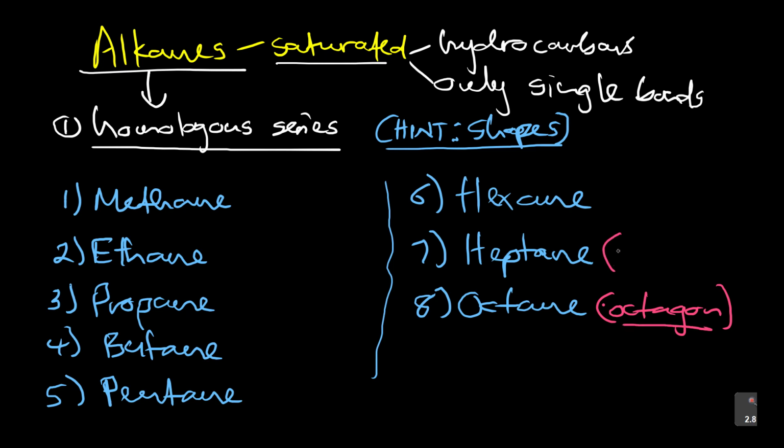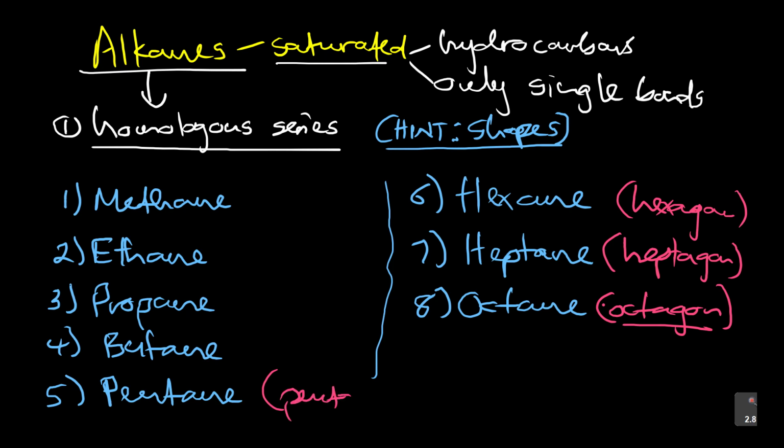Even here, 7-sided is heptagon. See what I'm saying? Some of these shapes. And then 6-sided is hexagon. And then 5-sided is what? It's pentagon. See the shapes. So from these, 5, 6, 7, 8, already you've got 4 that you know how to say. The 5-sided, pentagon, pentane. 6-sided, hexagon, hexane. All that. Okay, so you can use that to your advantage.